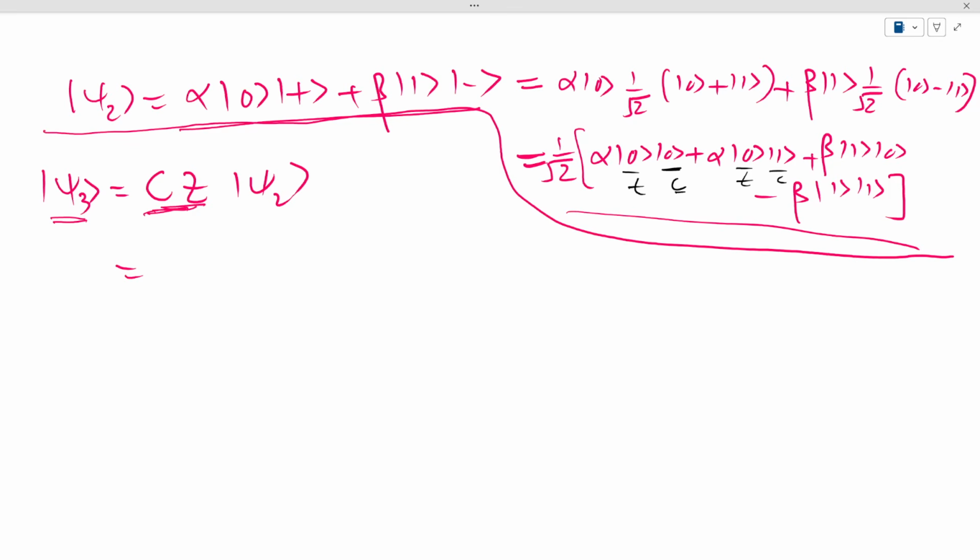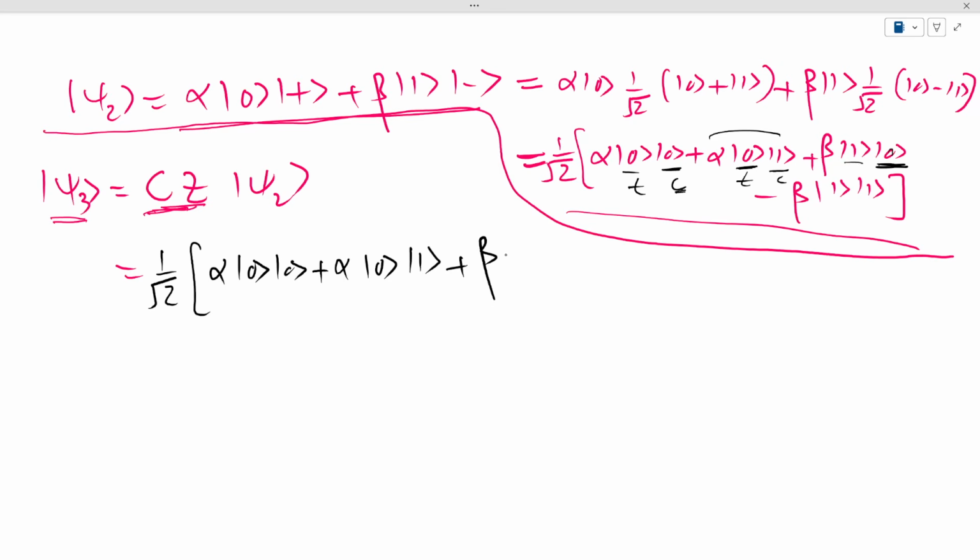So when the control is 0, nothing happens to the target, so I get 1 over square root 2 alpha |00⟩. Again, the control is 1, so Z gate gets applied to this 0, but Z gate does nothing to the 0 state, so I get this state as it is. And then in the next I have control in 0, which means that nothing happens to 1. Now in the last state, the control is 1, so Z gate applies to 1, but Z gate, when it applies to 1, flips its sign, so this minus becomes plus, so I get beta |11⟩.